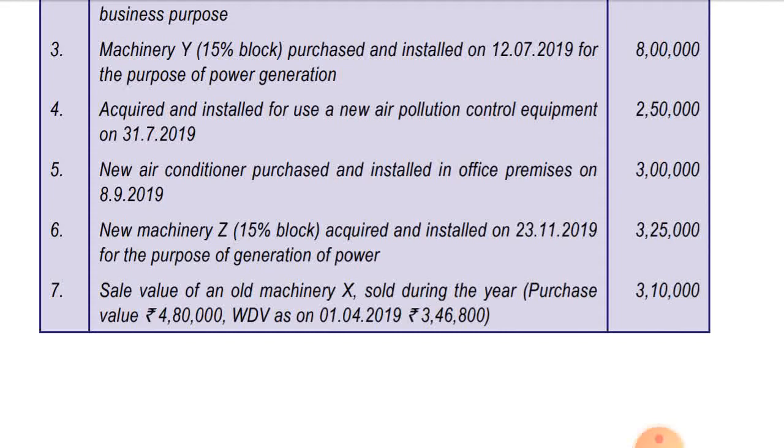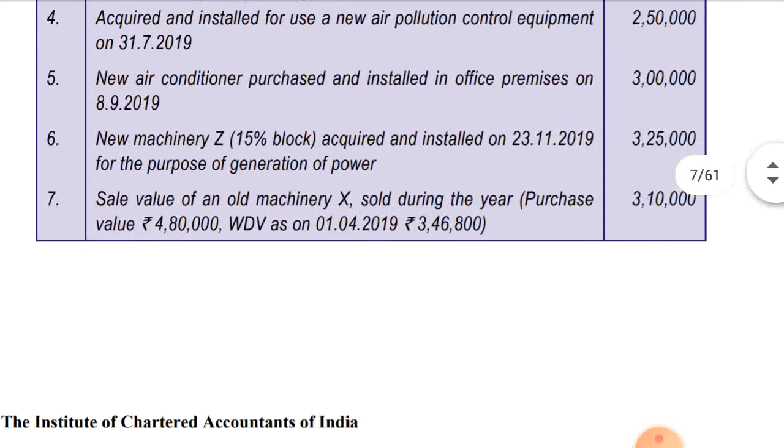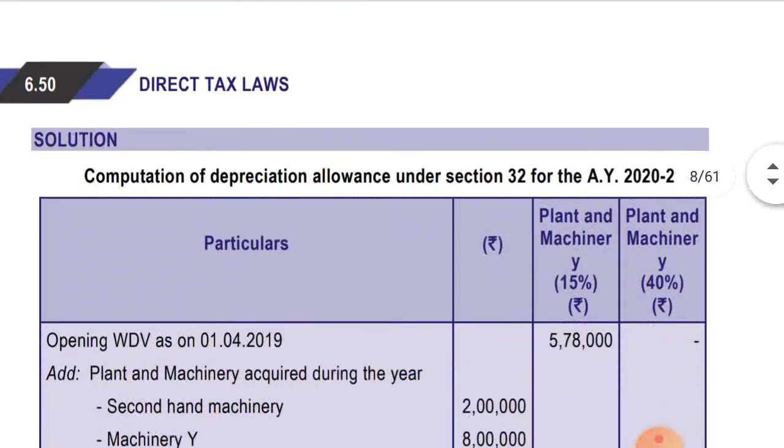Okay. Sale value of an old plant and machinery X sold during the previous year. Purchase value is 4,80,000. WDV as on 1st April 2019 is 3,46,800. Both these values are irrelevant as we have to deduct only the sale value from the WDV of the block of assets, that is 3,10,000. Okay, hope you have understood this one. Now let's see the solution, what the solution says.